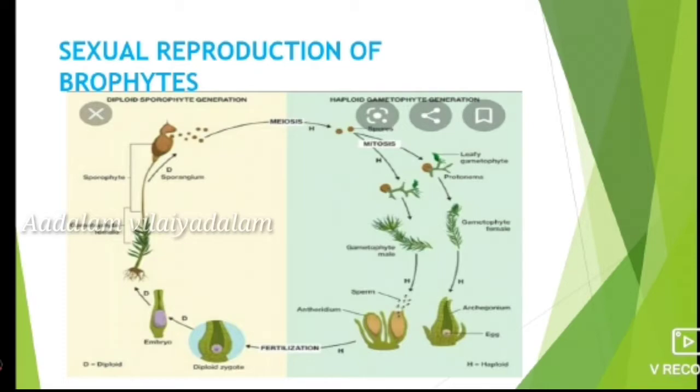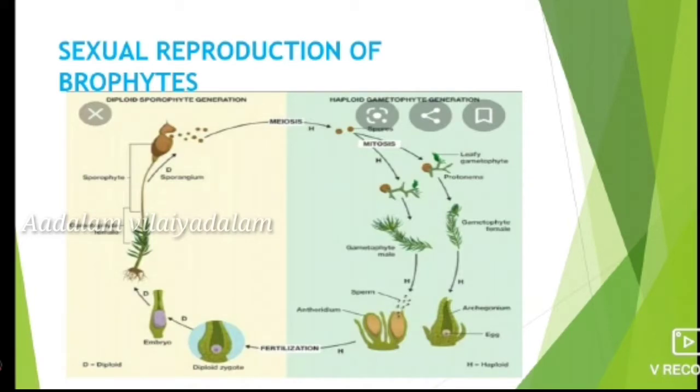The antherozoid swims with the help of water and reaches the archegonium, and fertilizes the egg to form a zygote, which produces haploid spores by the process of meiosis.